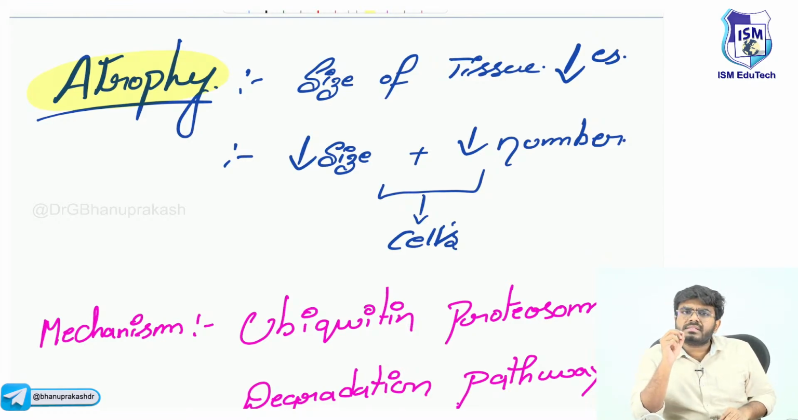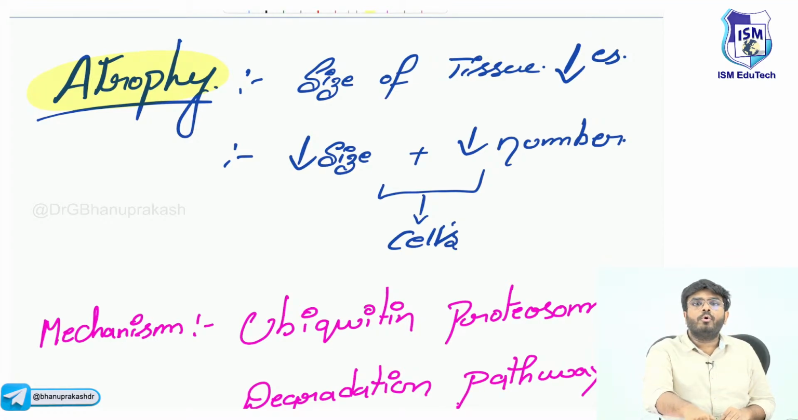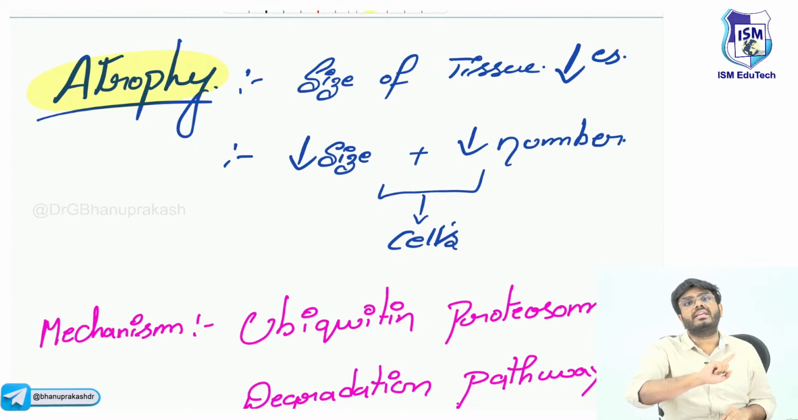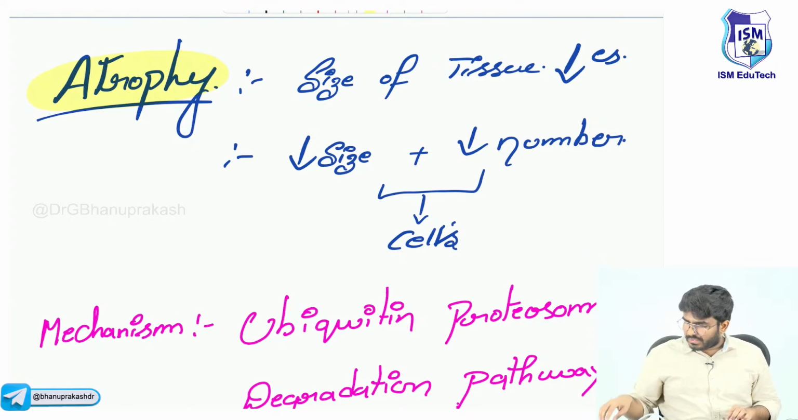Why is there a decrease in the size of an organ? Because in that organ, both the number of cells and the size of the cells are decreasing. So it is a decrease in the size of an organ or tissue, both the size of the cells as well as the number of the cells.